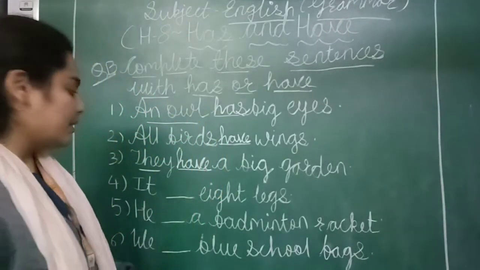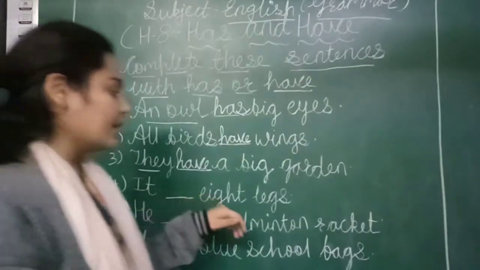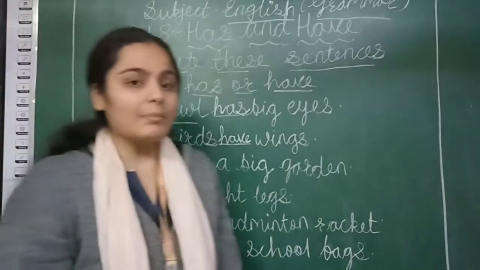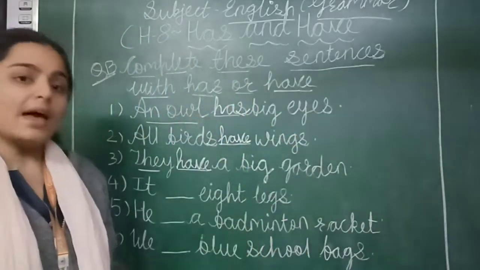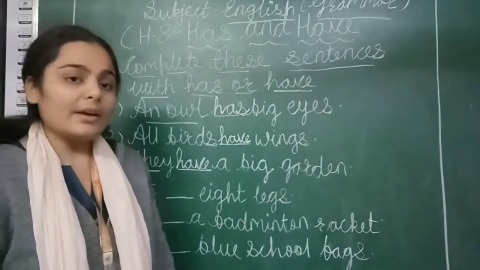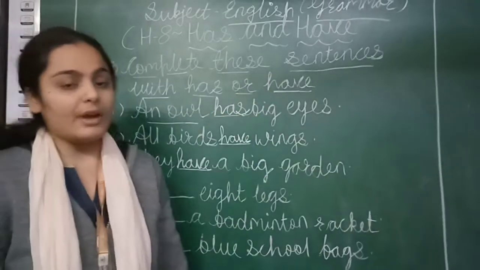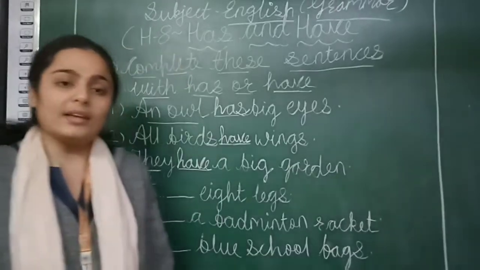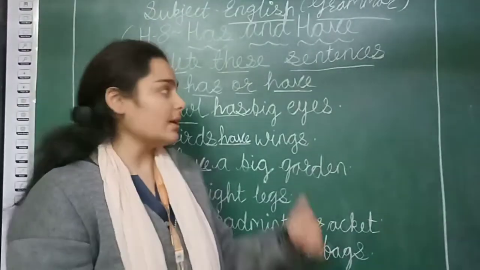What is written next? It dash 8 legs. So we are talking about a single person or single animal, right? So do we write has or have? We write has. Why? Because with he, she, it or any single animal or person we are using has.